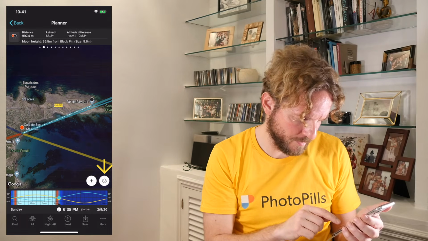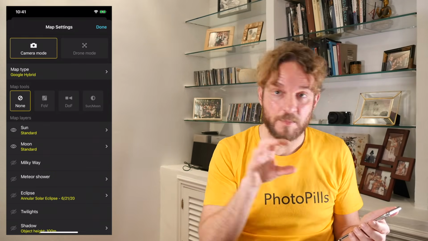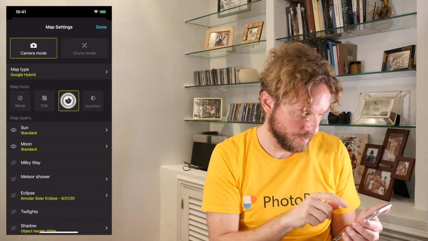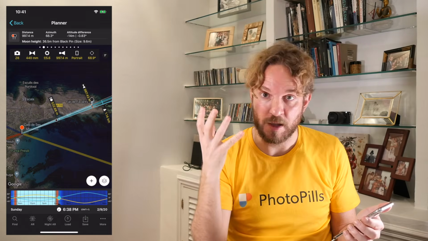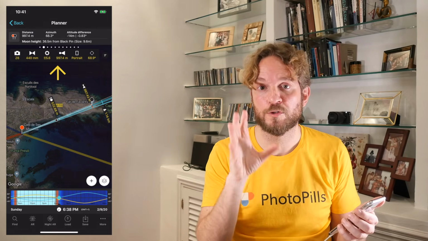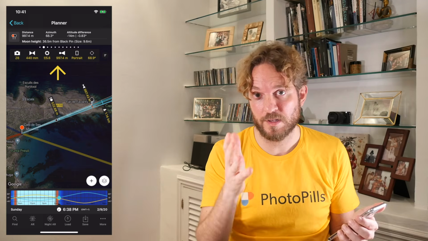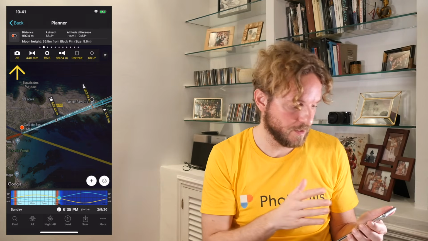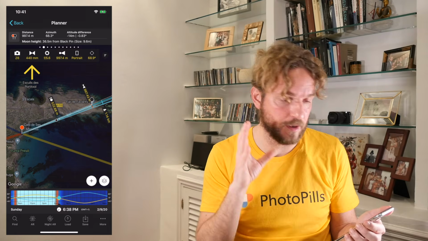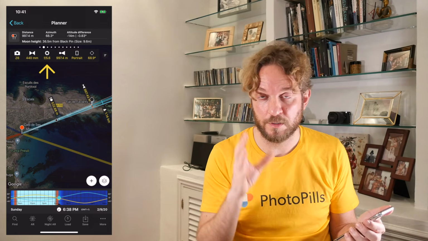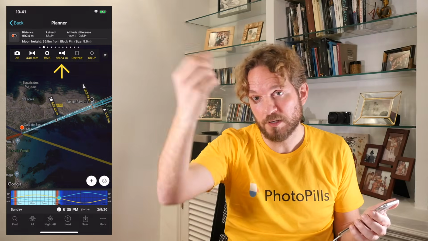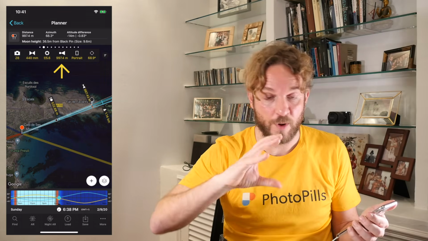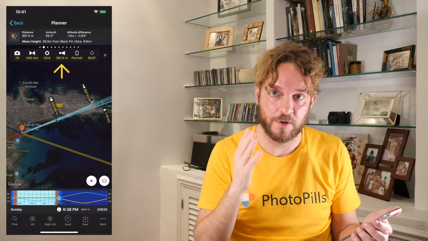To do it, just tap on the map settings button, and on the map tools options, choose DOF, depth of field, here, and go back to the map. And now introduce the settings you want to use for the shot. Here I'm using the same settings Anthony used for his moon shot. He used his Nikon Z6, a focal length of 440mm, an aperture of 5.6. The shooting distance was the distance between the black pin and the red pin. This is almost 1K, 997.4 meters.